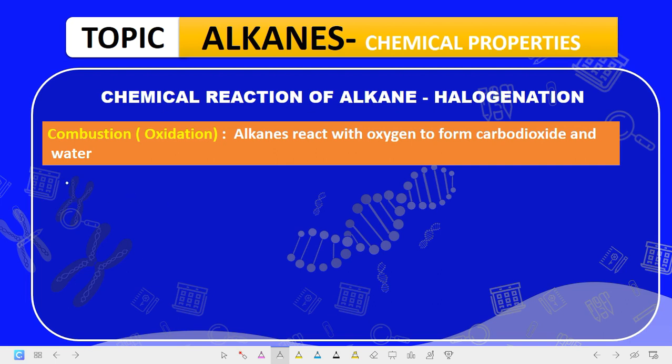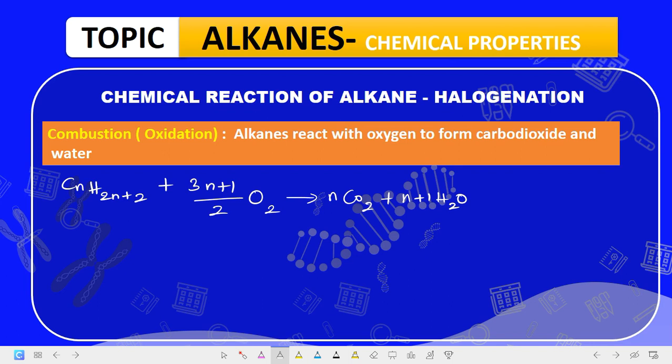Now the general formula for that is CnH2n+2, this is alkane, plus (3n+1)/2 O2 to give us nCO2 plus what? (n+1)H2O. This is the general method for combustion of alkane.